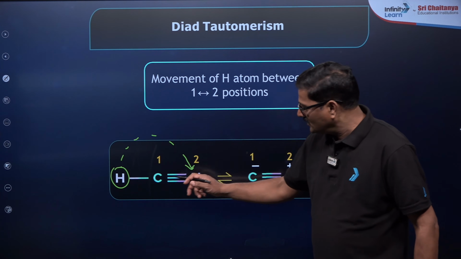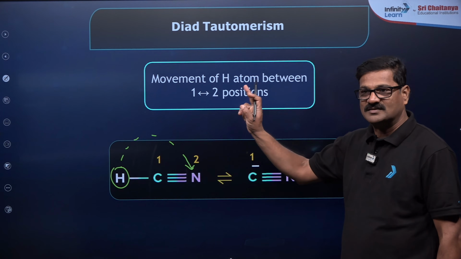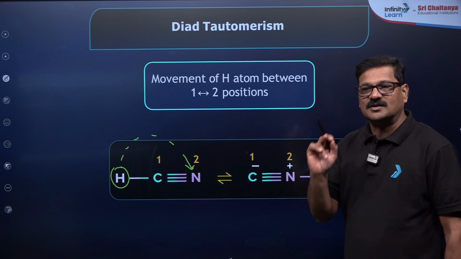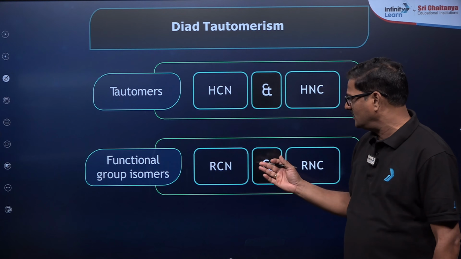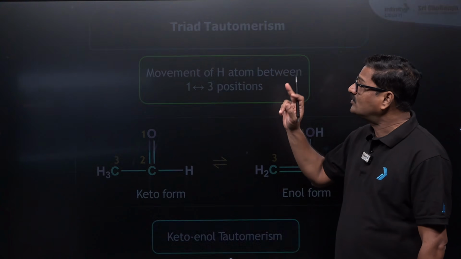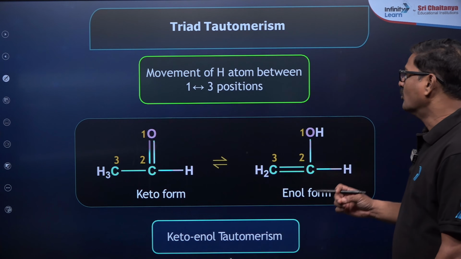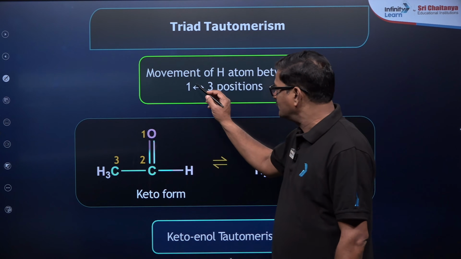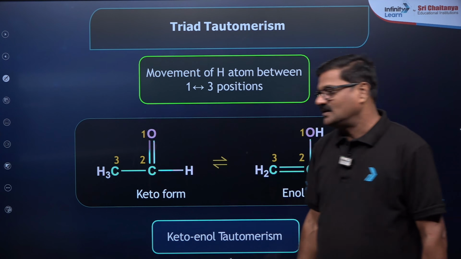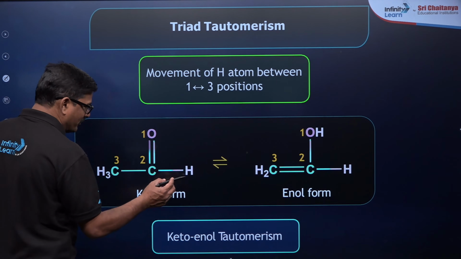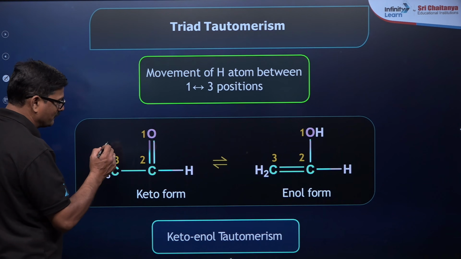Shifting a hydrogen from the first place to the second place is called a 1-2 system or diode system. The diode system tautomers are HCN and NHC, or in general RCN and NRC. In most cases you have the triode system. What is a triode system? It is the movement of hydrogen from the first position to the third position, for example in acetaldehyde, where the hydrogen is moving from here to here.